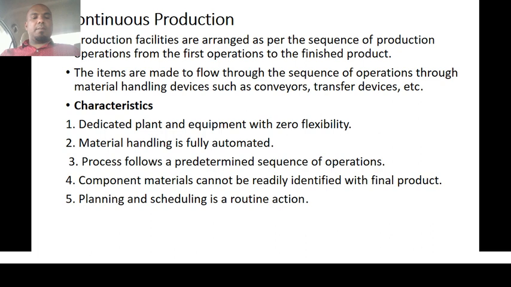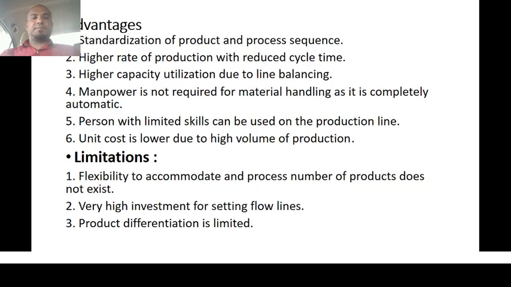So fourth one is components and materials cannot be readily identified with the final products. The components that we are going to use in the production process, we can't identify in the final product, how it happened. So fifth one is planning and scheduling is a routine action. So here whenever the product changes or whenever the process changes, we need to make a separate plan or separate schedule for each and every product whenever they want to start producing.